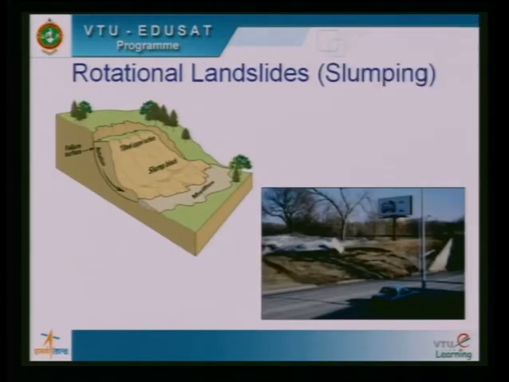Next. Slopes also fail by slumping. Now you see that it fails. This is the failure zone. Failure surface is this. It is through rotation again. Then there is a slump block. Then there is a mud flow at the bottom, and one field case where rotational slides have taken place by slumping is shown in this slide.